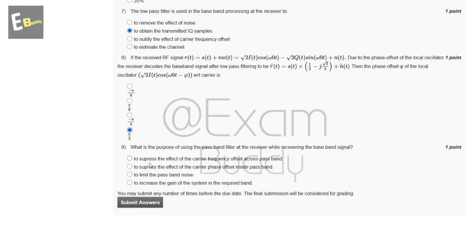Now the ninth question is: what is the purpose of using the pass band filter at the receiver while recovering the baseband signal? So these are the options, and the answer of our ninth question is C, to limit the passband noise. Now submit your answer.